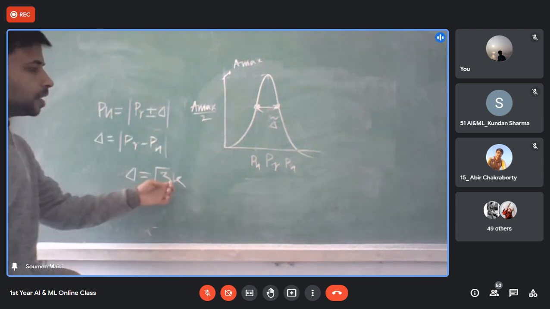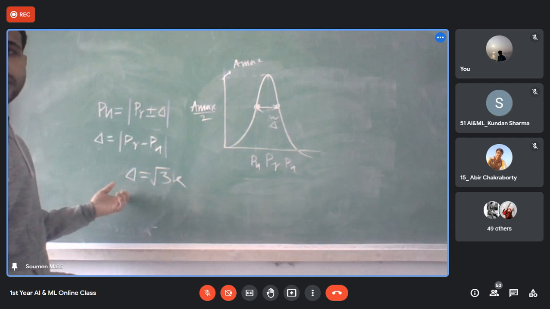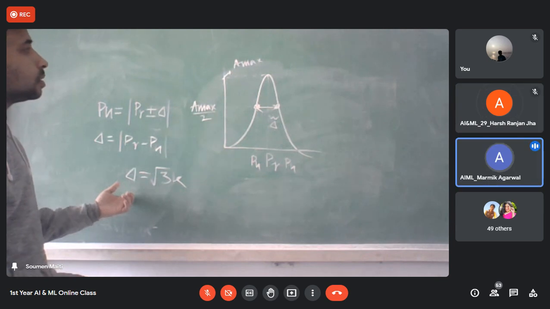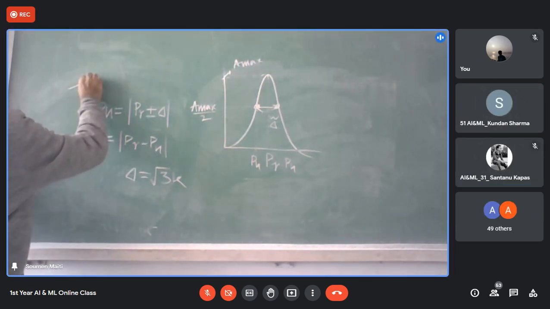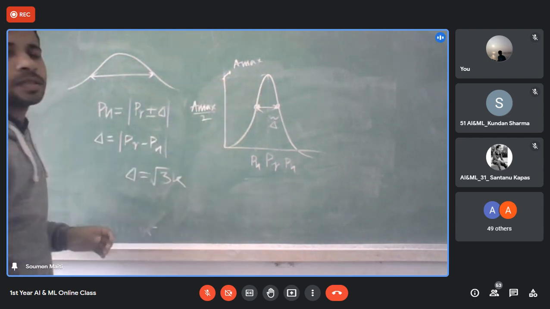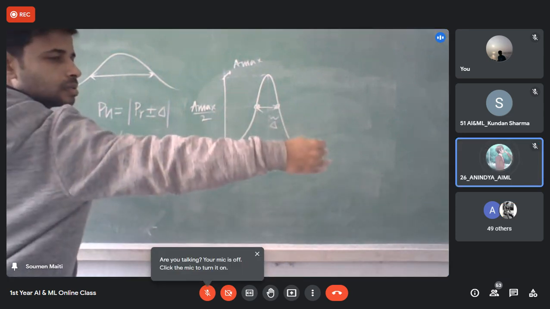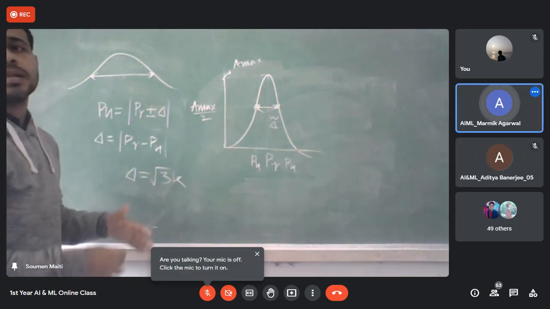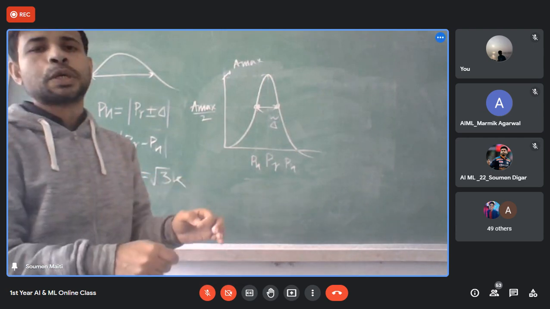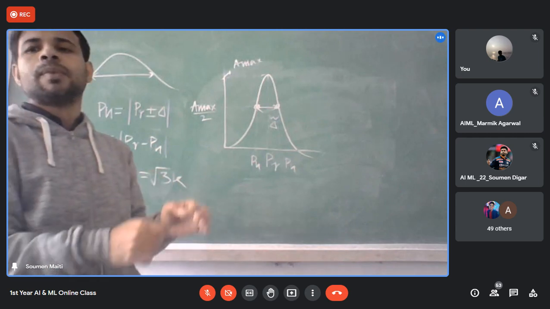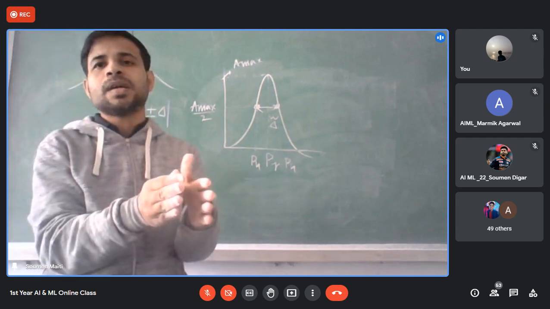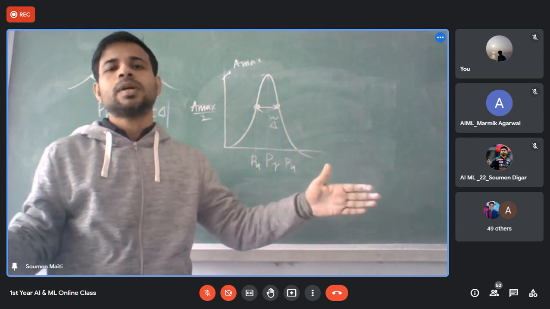So look at this, if we increase the value of K, what will happen? Delta will increase, the gap will increase. If this value is increasing, then the graph is not sharper, the graph is becoming flat. So if the value of K is increasing, the curve is becoming flatter and flatter. Is it clear to everyone?